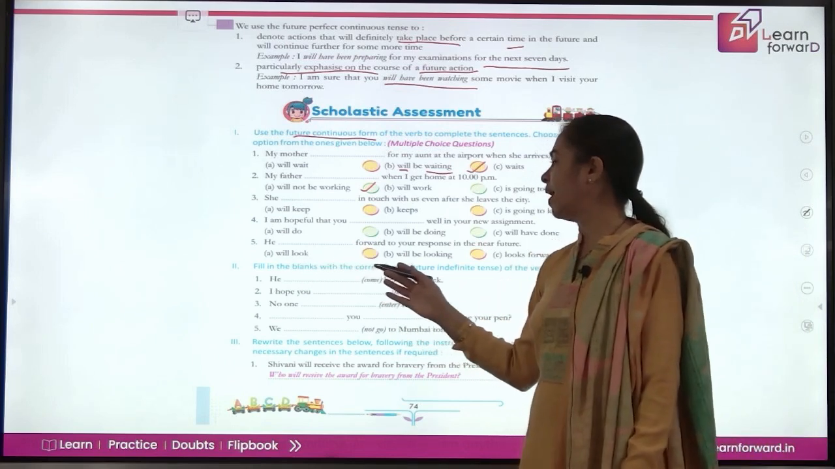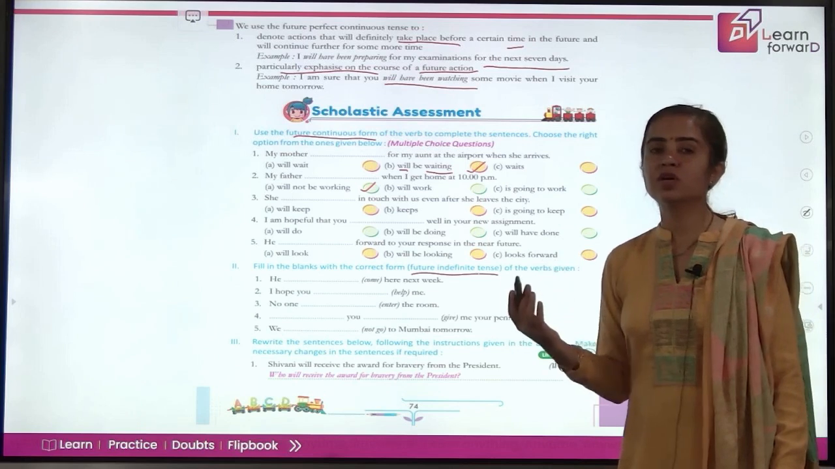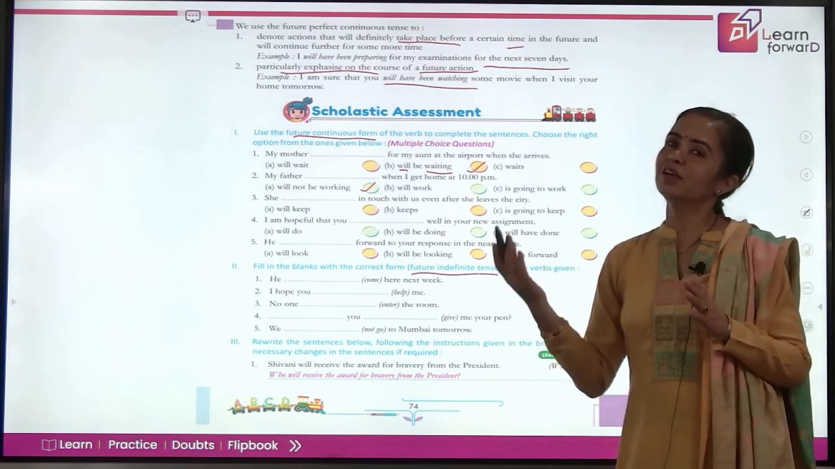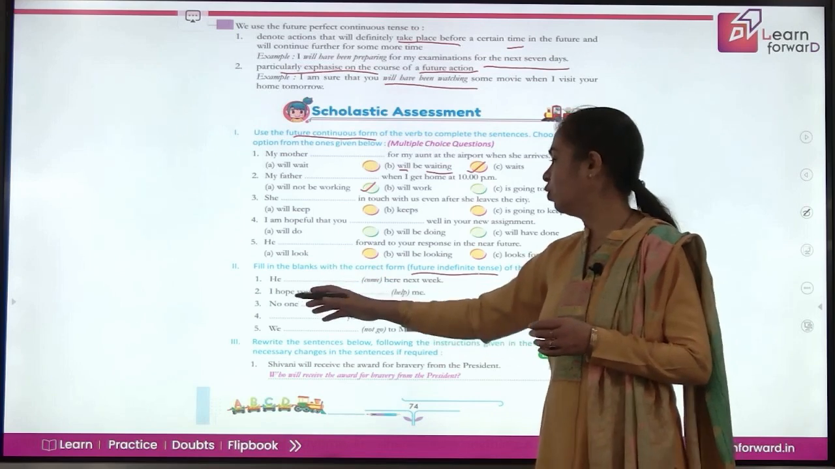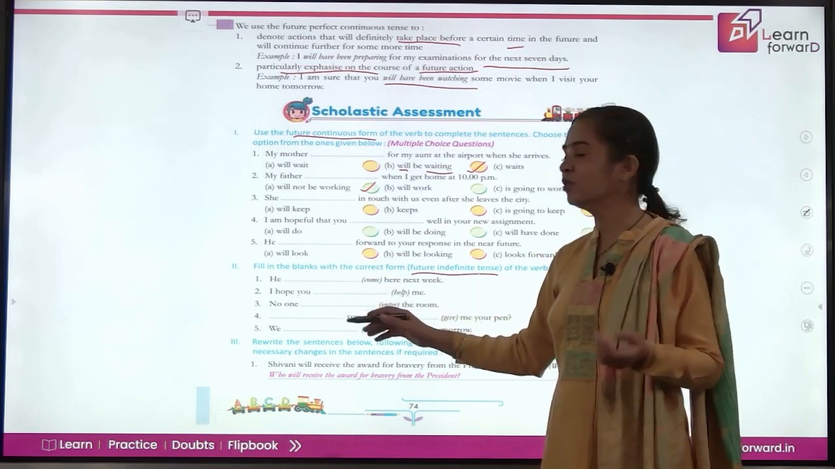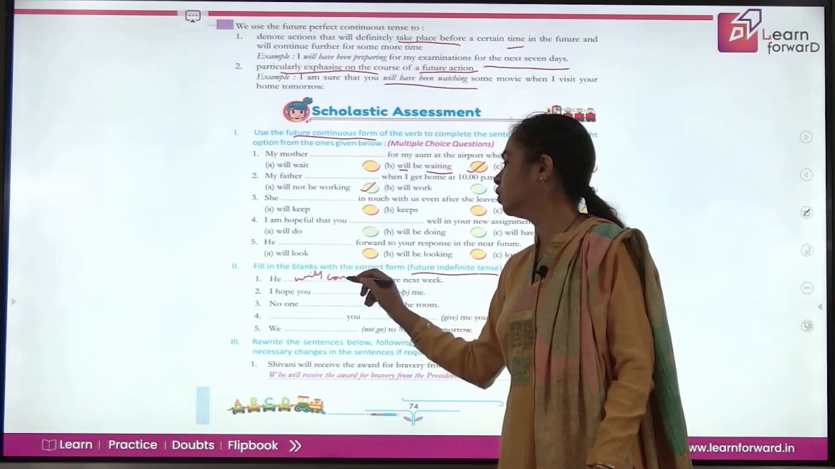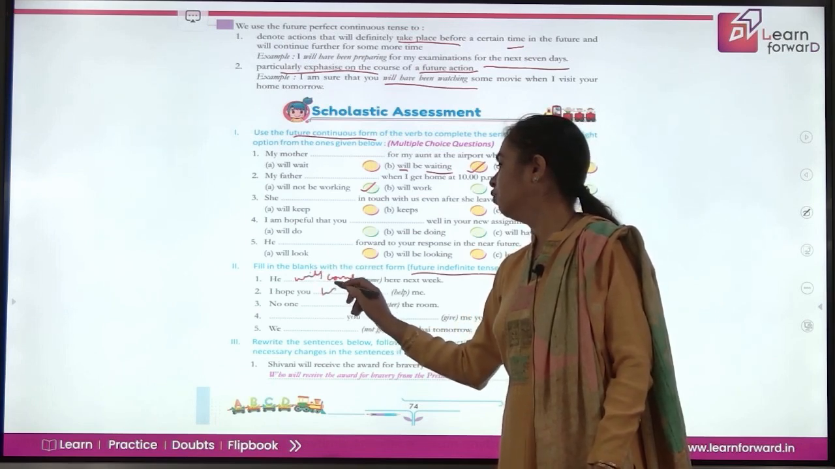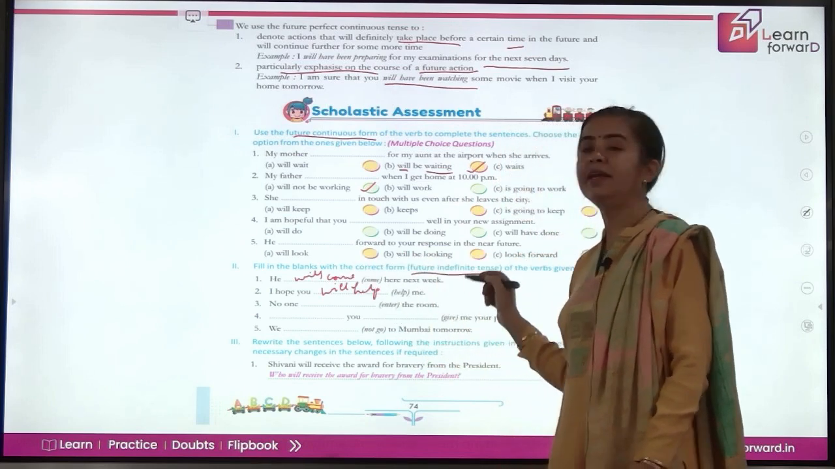Next is fill in the blanks with the correct form, and you have to use future indefinite. What is the structure there? Will, shall with root form of verb. So he will come. I hope you will help me. So simple. Will come, and rest of the sentences you will do yourselves. I hope you will help me. So this is your future indefinite tense.